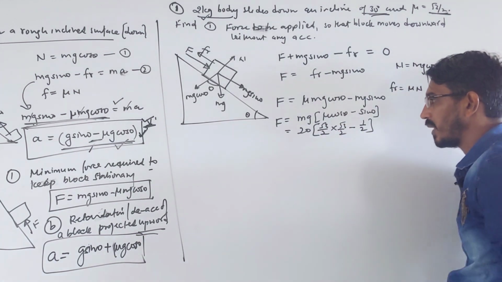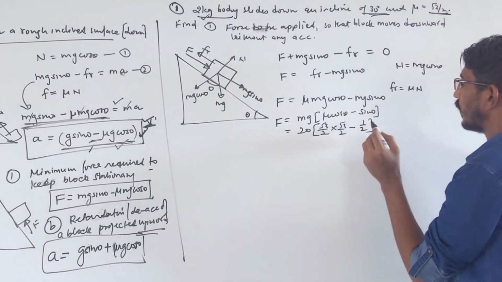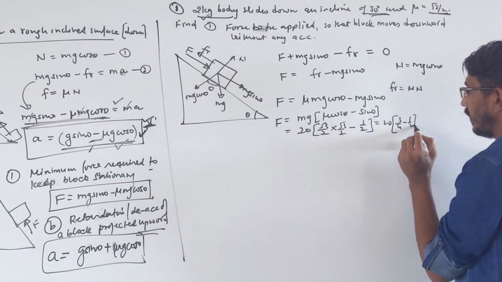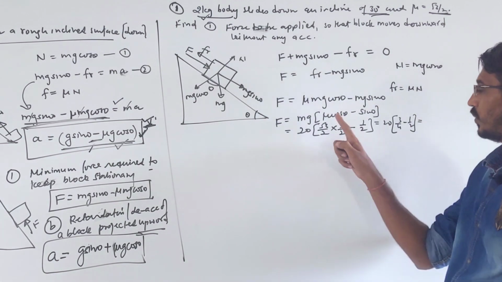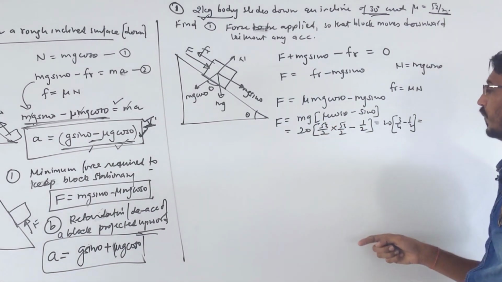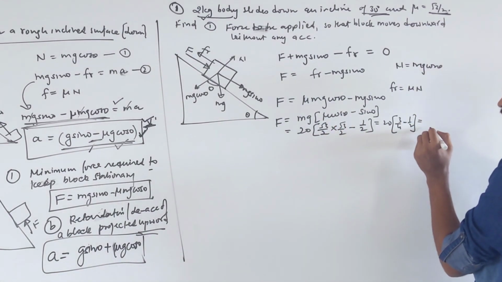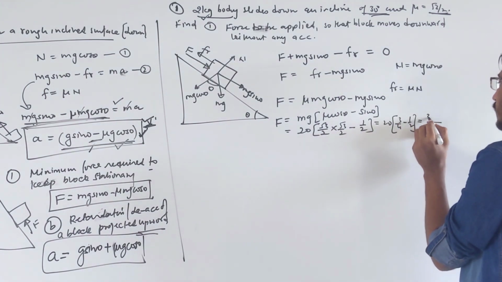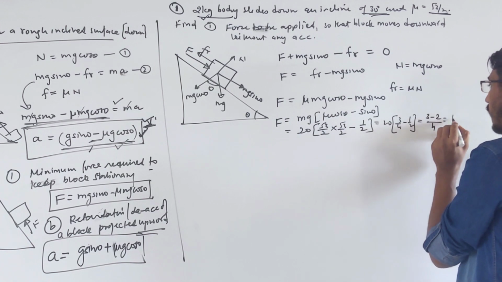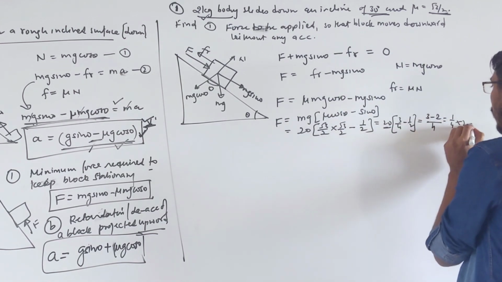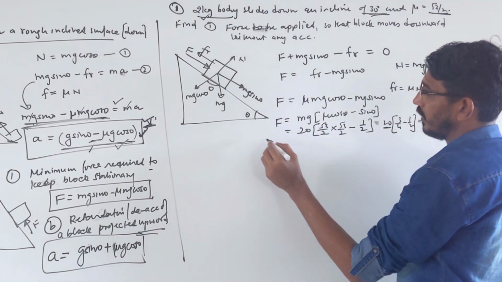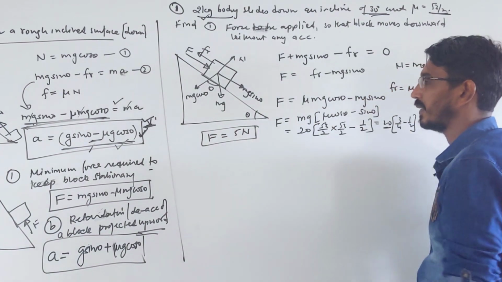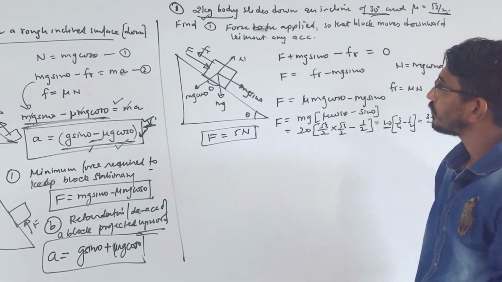So this becomes 20 into (3 by 4 minus 1 by 2), correct. Root 3 times root 3 becomes 3, and 2 into 2 is 4. Taking the LCM 4, we get 3 minus 2, which is 1 by 4, and with the 20, this becomes 5 Newton. So F is coming around 5 Newton, approximately, yes.